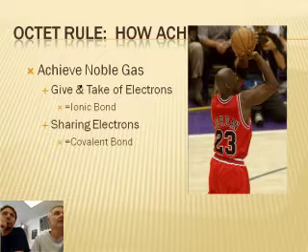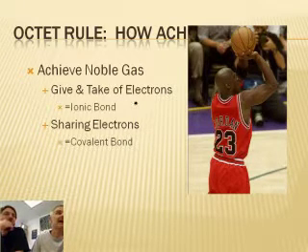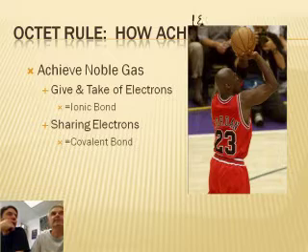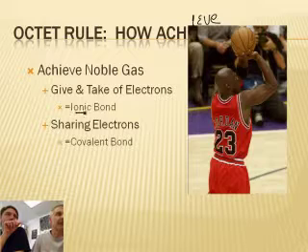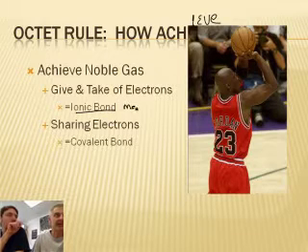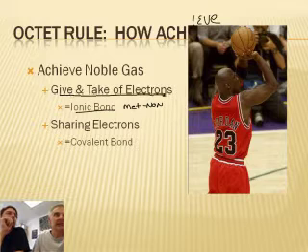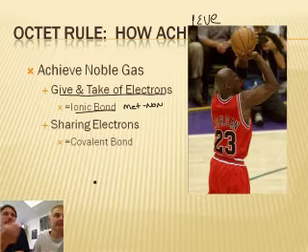We have one more thing. They all want 8, so how does an atom get 8? The answer is it varies. In an ionic bond, which is a bond between a metal and a non-metal, the atoms give and take electrons. An electron is transferred completely from one atom to the other.